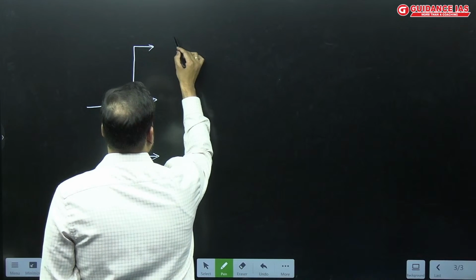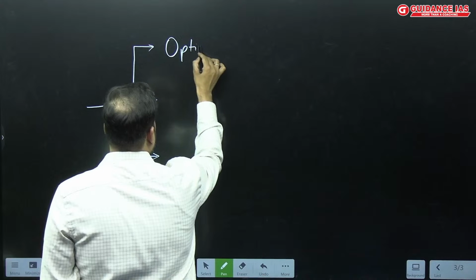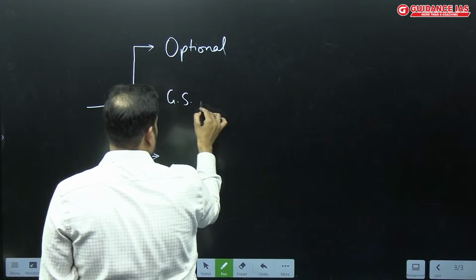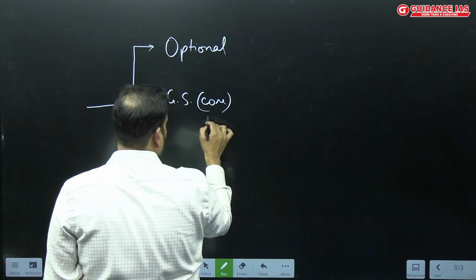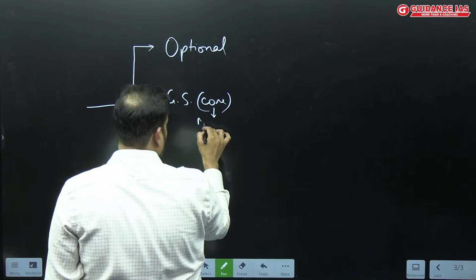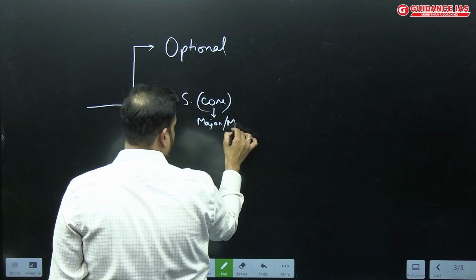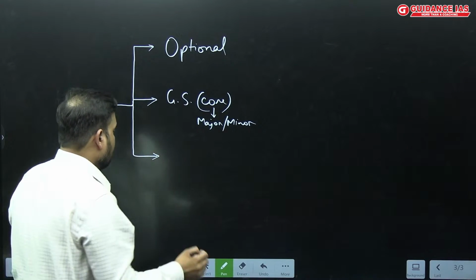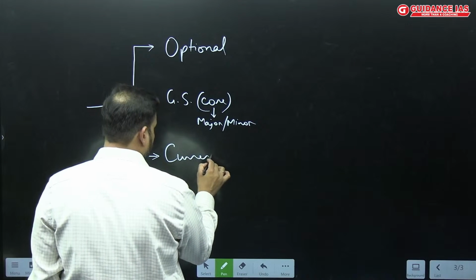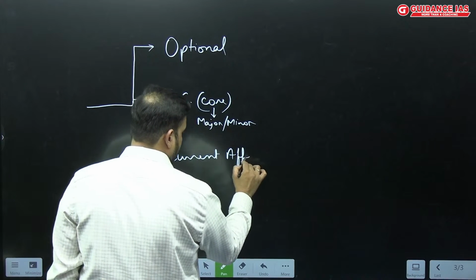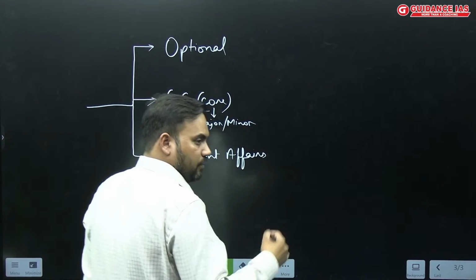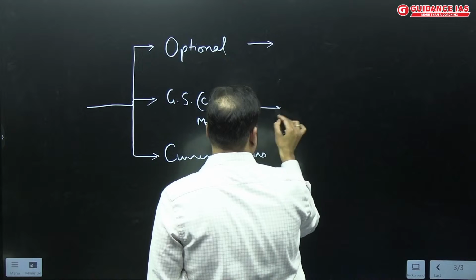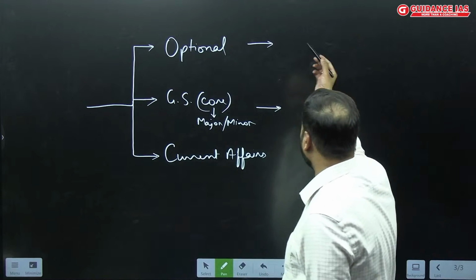There is one part which is your optional, one part is the GS core, and when I talk about this core, it will be the major and the minor topics which are there. Alternatively you should do them, and there is the current affairs. If you talk about the 4th part, I'll explain what it is. So my day should look something like this.